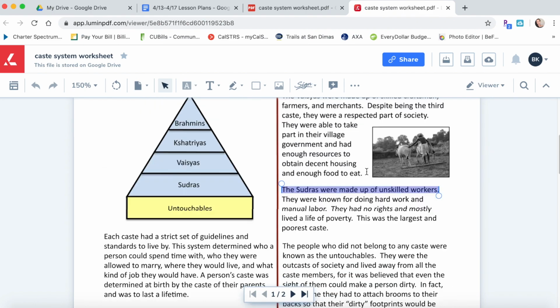Okay, so keep in mind that these four categories, the ones in blue, those are castes. Untouchables, they weren't even considered to be in a caste, and we're going to go over that right now. So that's what it means right here where it says this was the largest and poorest caste. It's because it's just considering the blue shaded parts.